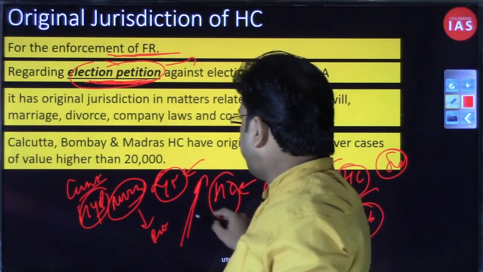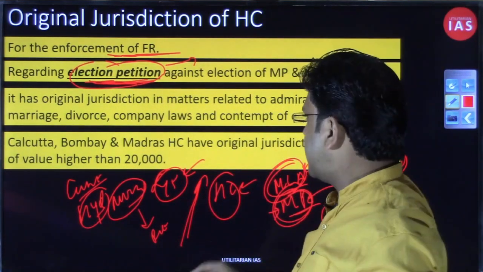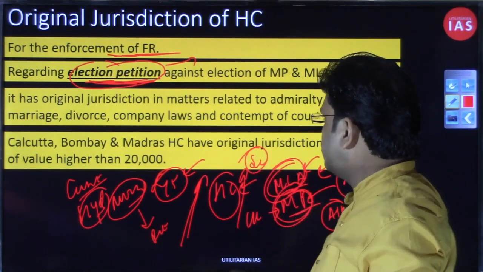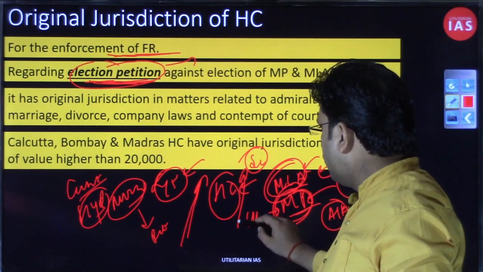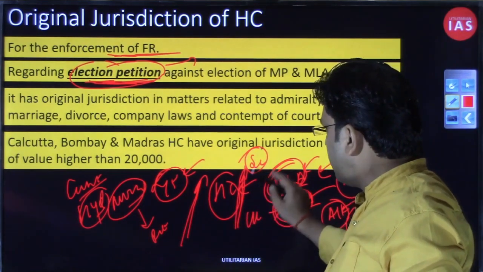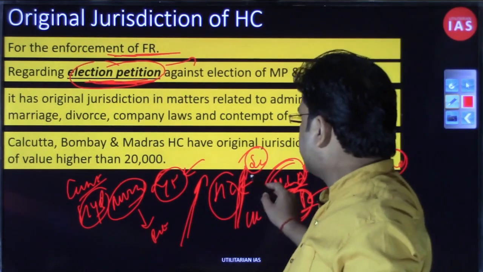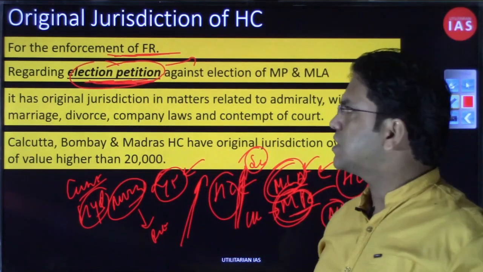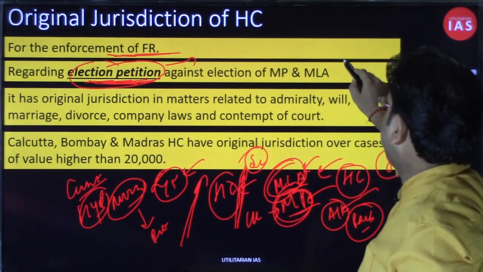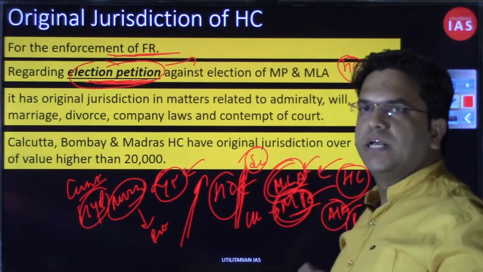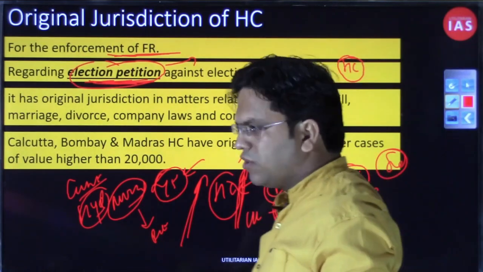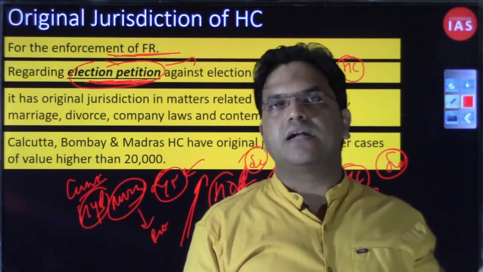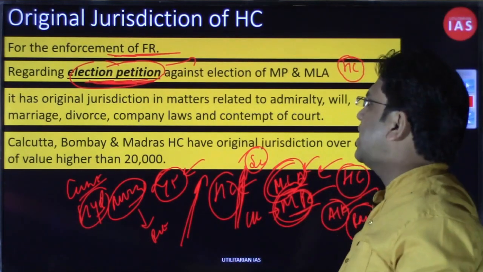Yes, after it has been filed in the high court and the decision has been delivered, then under the appellate jurisdiction of the Supreme Court you can move against the decision of the high court to the Supreme Court. But as far as direct filing of an election petition is concerned, that will be filed only in the respective high court. It can't be that the election of a member of parliament from UP is being dragged into Haryana's high court, that is, Chandigarh high court. That can't happen.